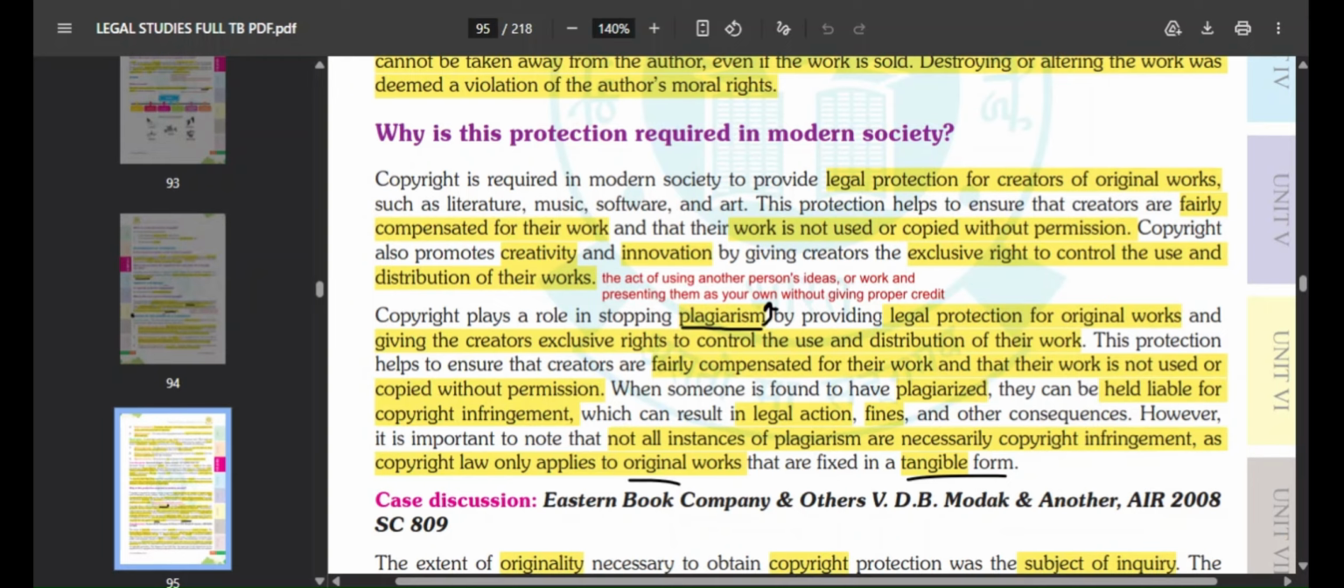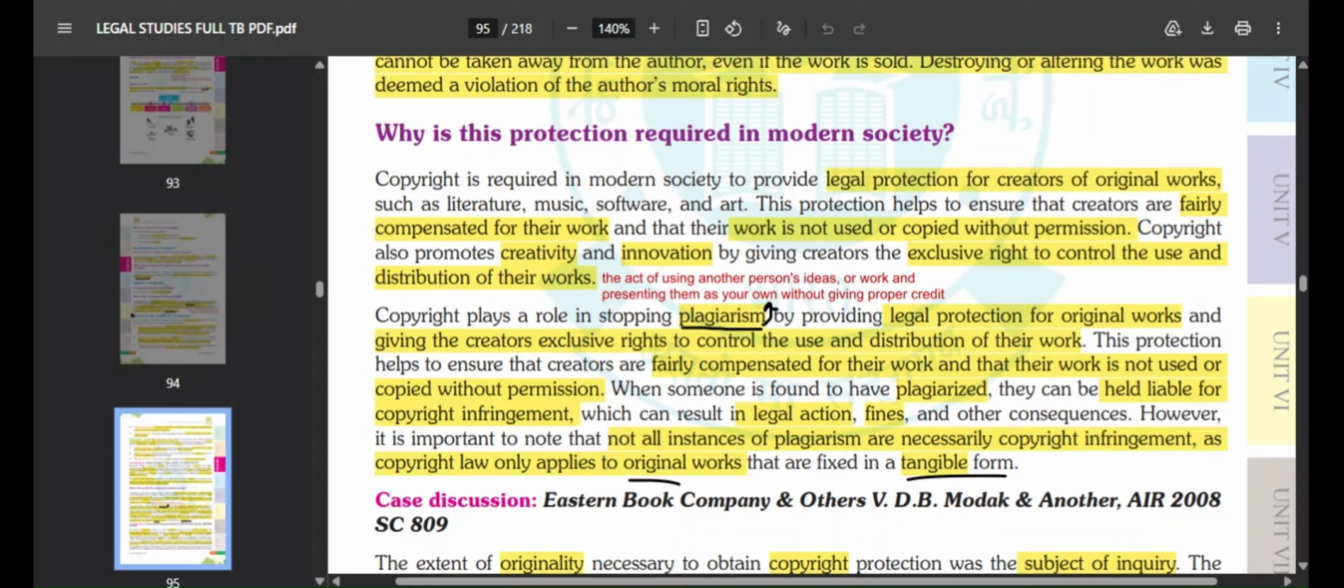So copyright promotes creativity and innovation. New ideas come up, right? Creativity is also there, innovation is also there, and it also gives creators the exclusive right to control the use and distribution of their work. Exclusive rights means only they have the rights for that particular work that they have done. Then, copyright plays a role in stopping plagiarism by providing legal protection for original work and giving the creators exclusive rights to control the use and distribution of the work.